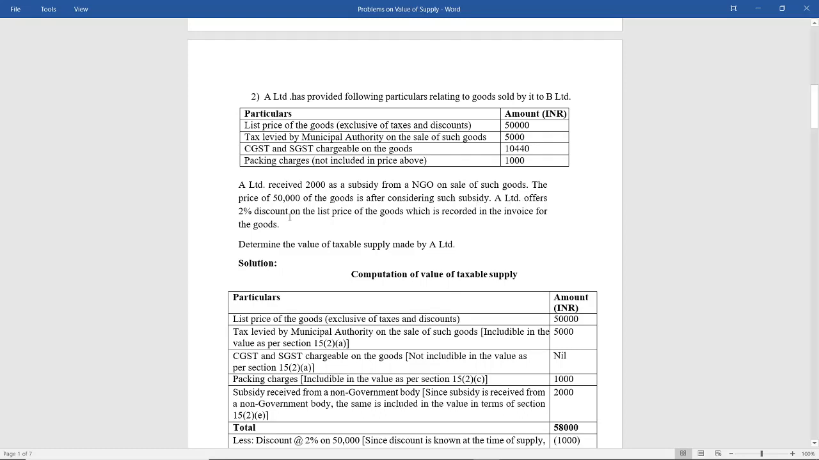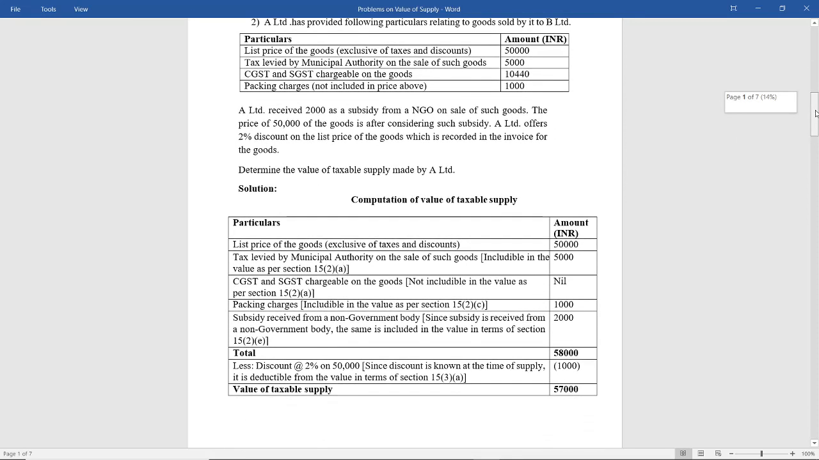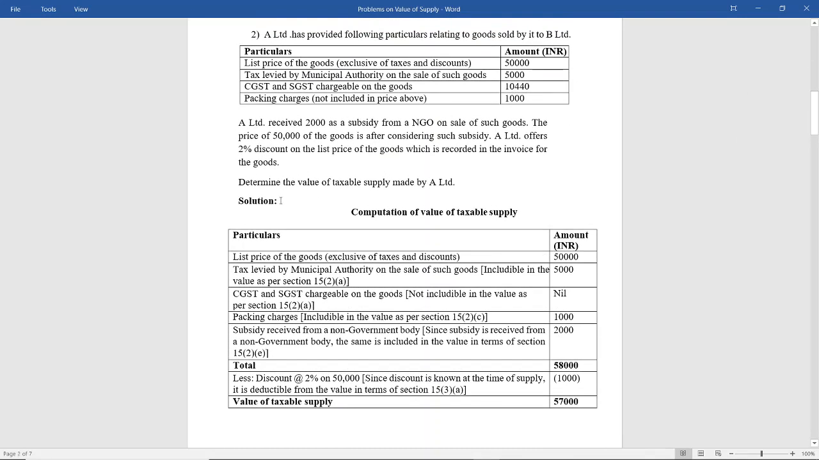A Limited offers 2% discount on the list price of the goods, which is recorded in the invoice for the goods. So determine what is the value of taxable supply. So solution, computation of value of taxable supply. First of all, section 15 subsection 1, value is nothing but the transaction value. So you have taken the transaction value, list price 50,000.